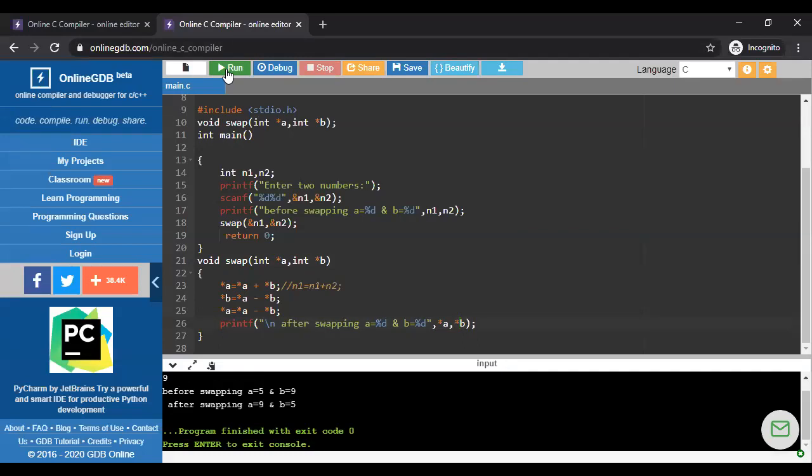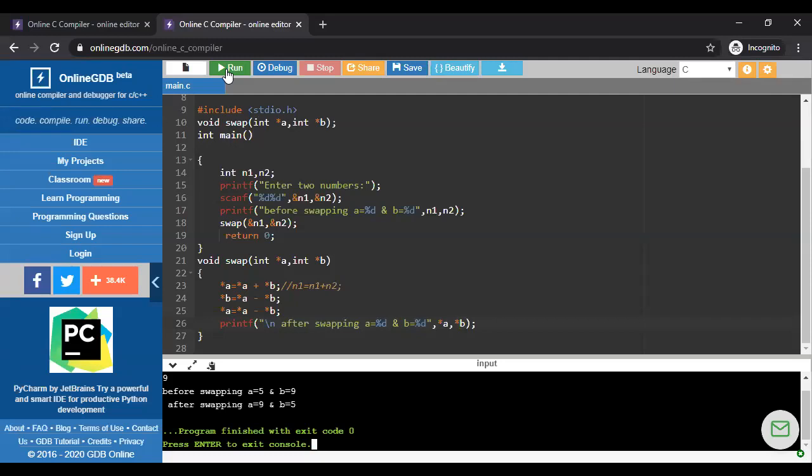Is it output okay? Any question? Any question regarding this program?